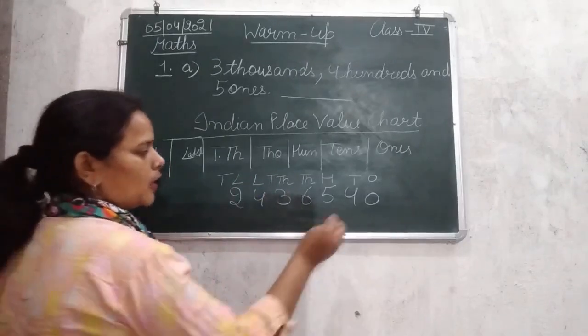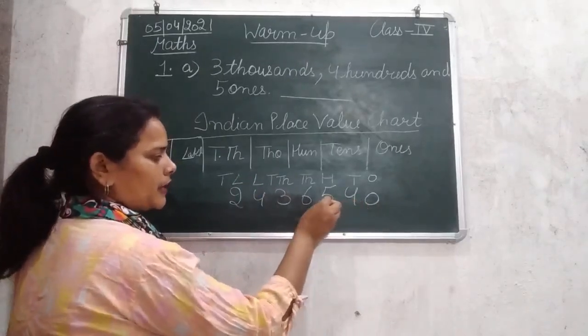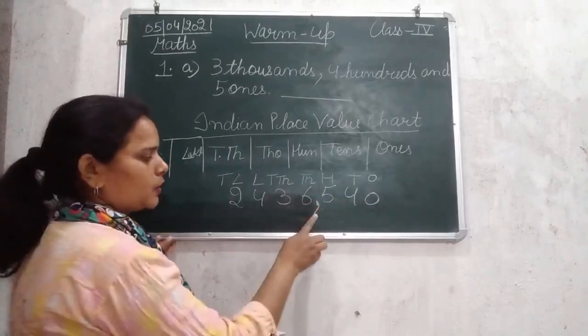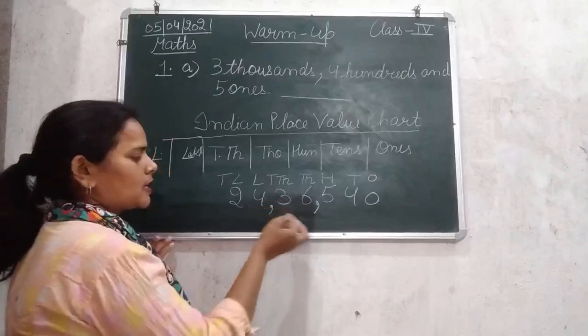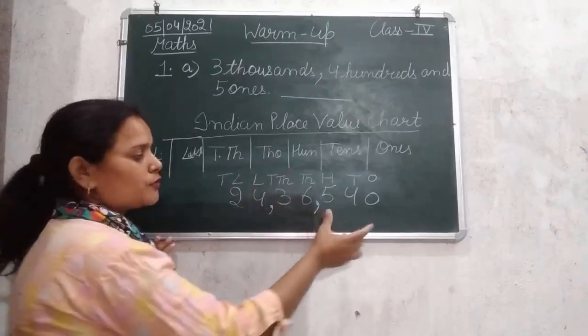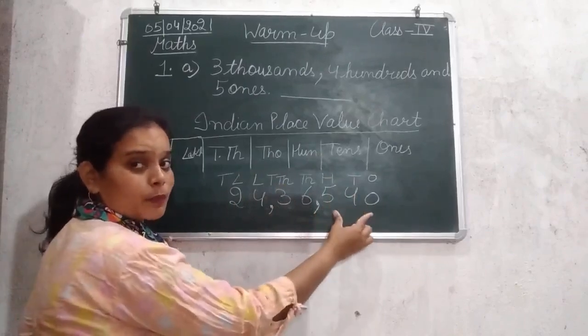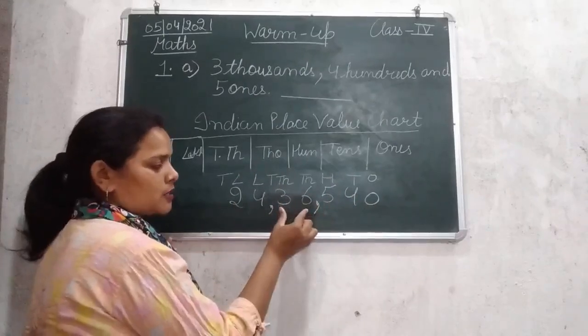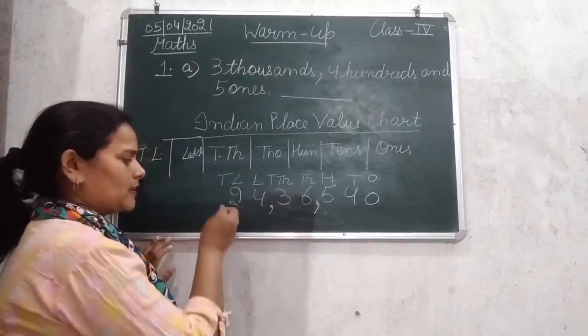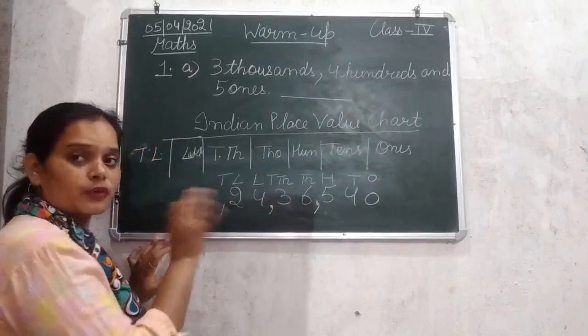Now first of all, ones, tens and 100, we keep them in a separate group, then we put a comma. Then, starting from the right hand side, we group 1000 and 10,000, then lakh and 10 lakh, then crores, 10 crores and so on.